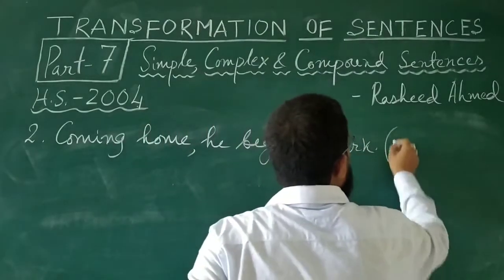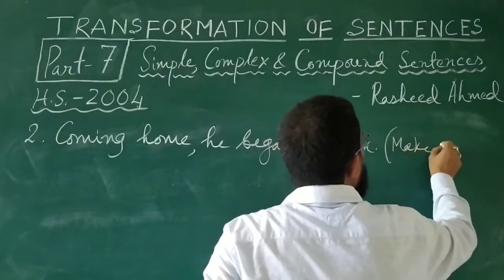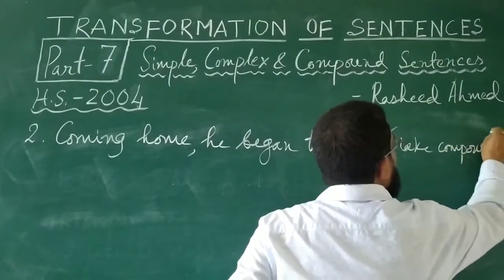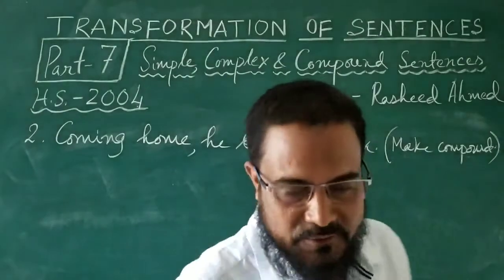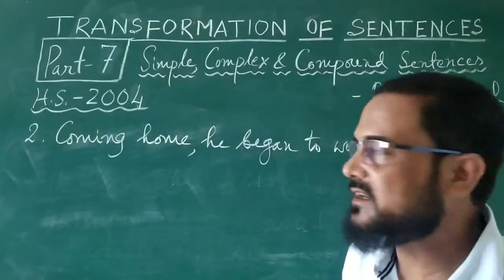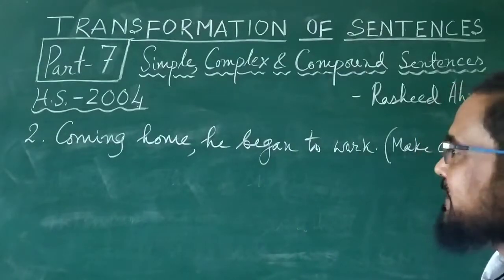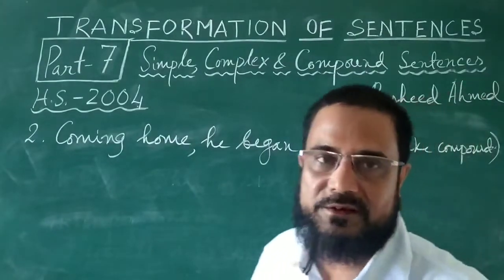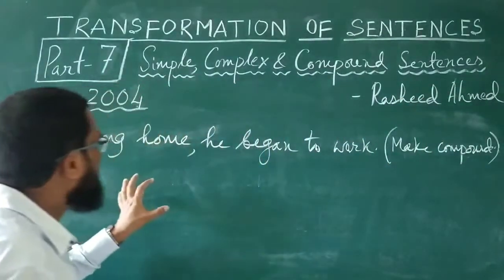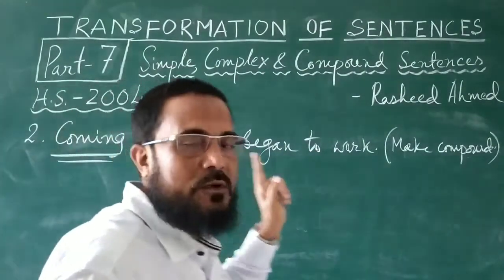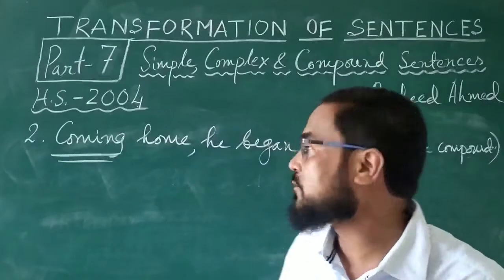And you are instructed to make it compound. What does this mean? This means that you have got one advantage. What is the advantage? That at least this sentence is not compound. You are asked to make it compound. It means this sentence is either simple or complex. So see, coming home, he began to work. This coming is a non-finite verb, 'ing' without a verb before it.